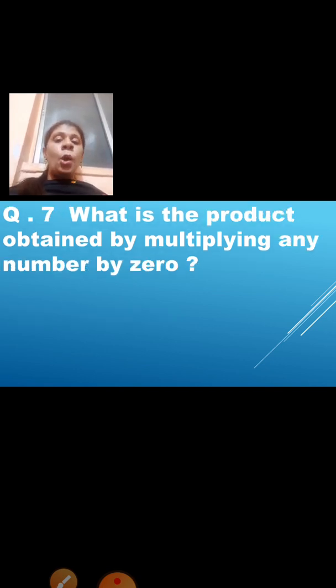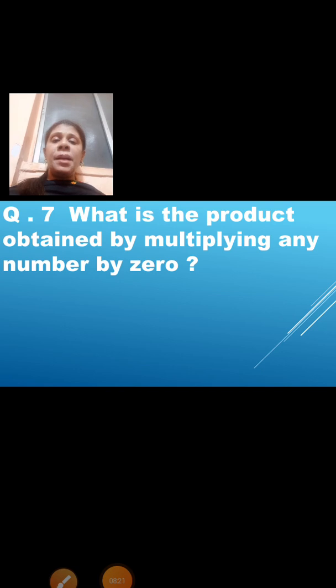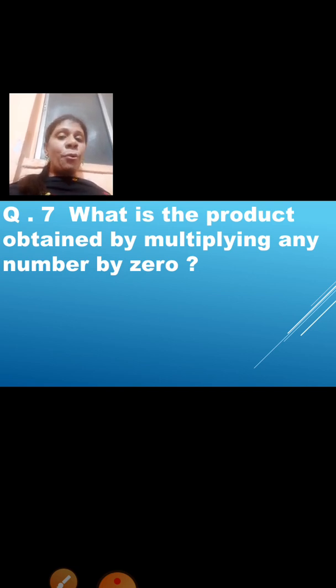Question number 7. What is the product obtained by multiplying any number by 0? Now product is what? The answer. Teacher told you that product is the answer. So if we multiply any number by 0, what is the product that we obtain?